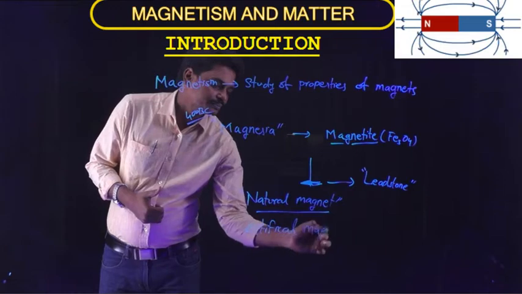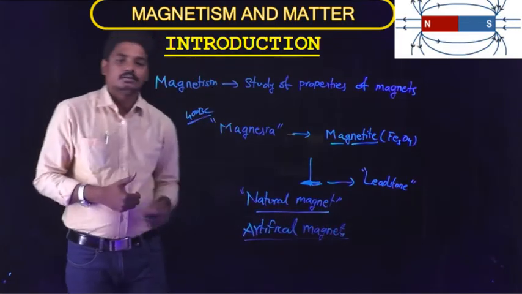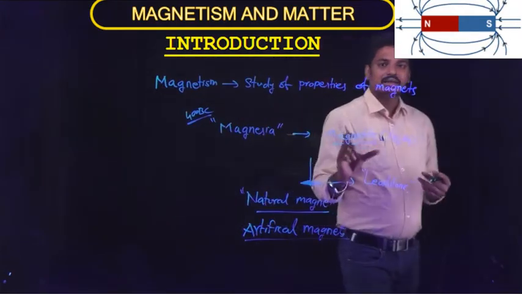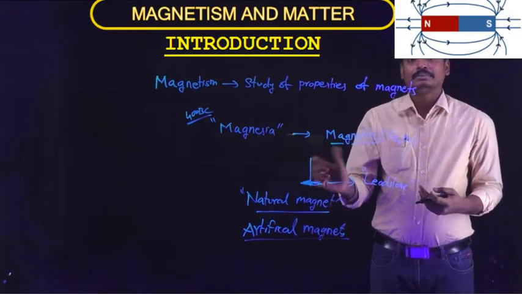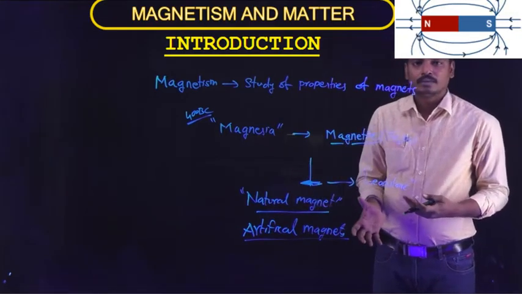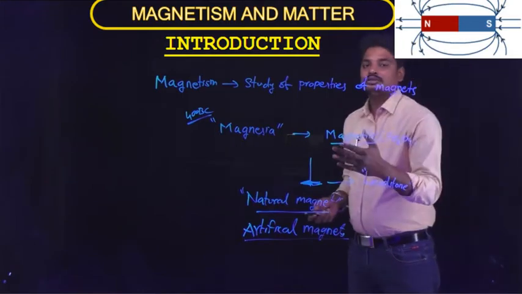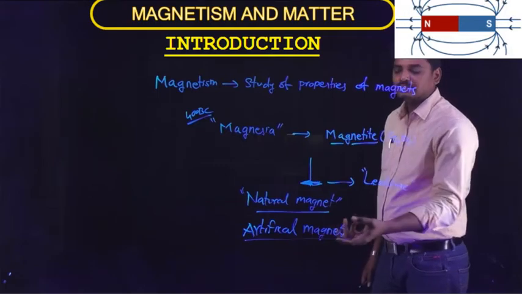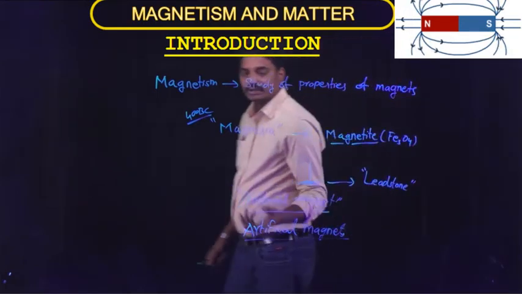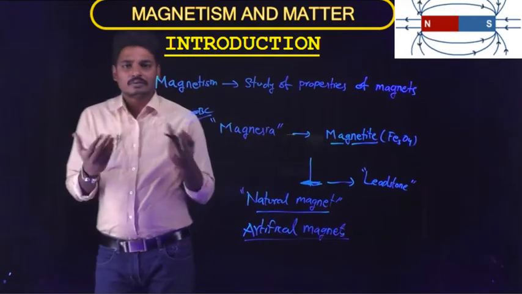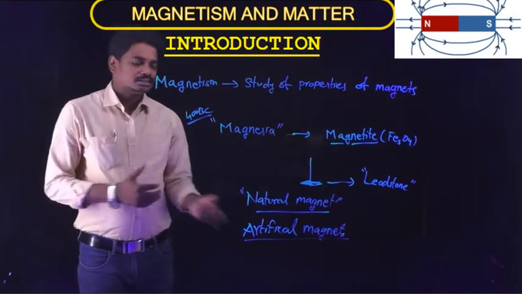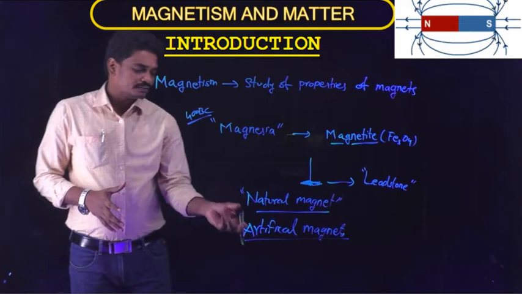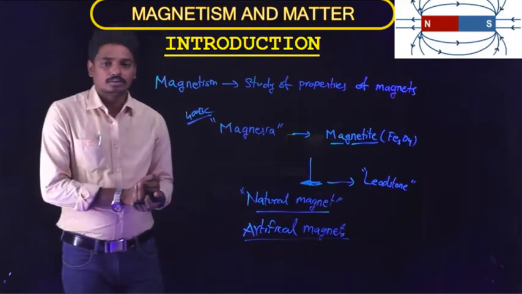Artificial magnets are developed by rubbing magnetic materials over a natural magnet, or by passing a direct current through the materials. For the convenience of our usage, these artificial magnets can be developed in any shape, and their strength is also more.